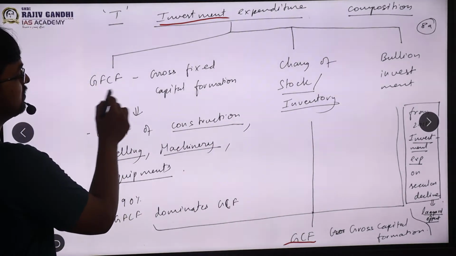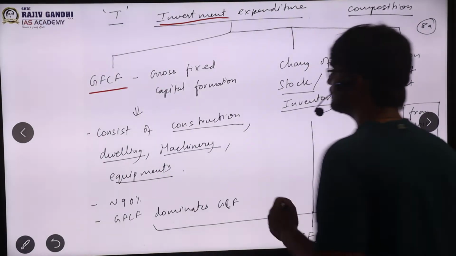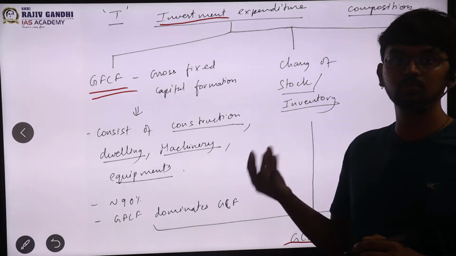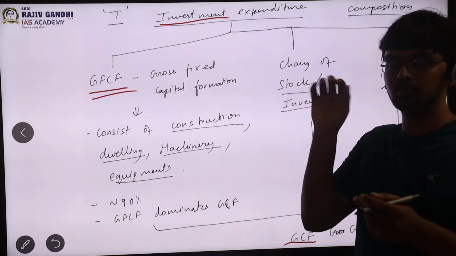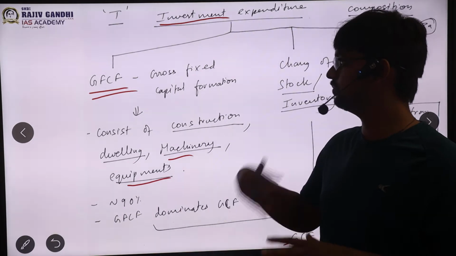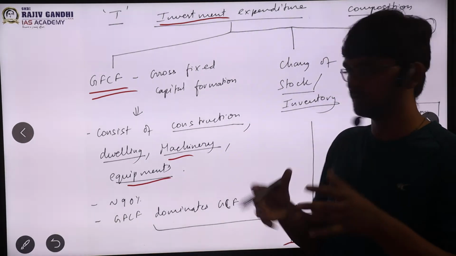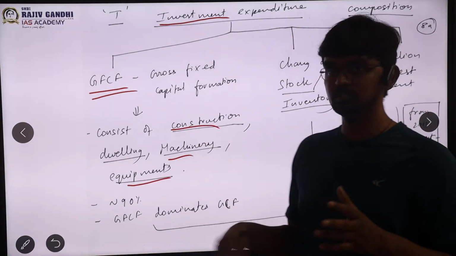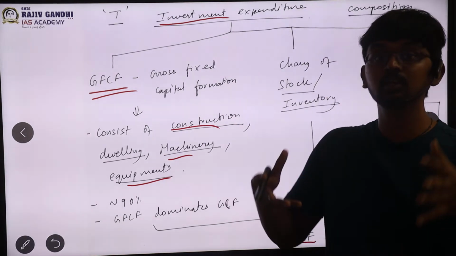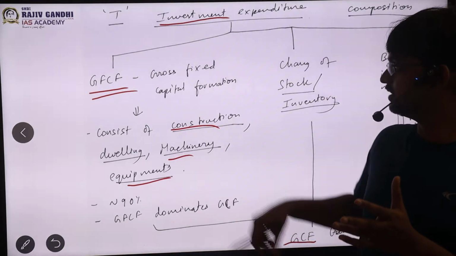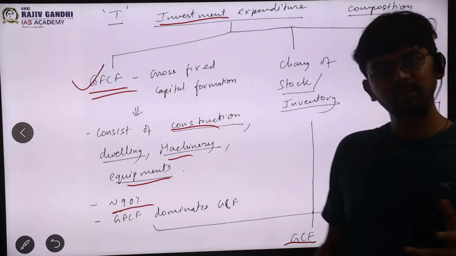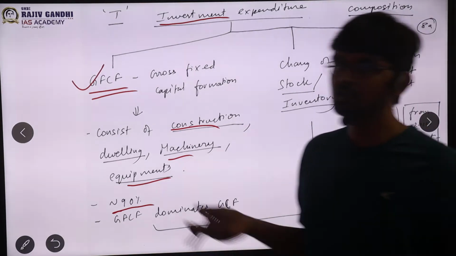First, the major component of investment is gross fixed capital formation. Gross fixed capital formation covers those unmovable or sunk or set up things, like machinery, equipment, etc. Once set up, it's fixed over there, or it can be construction, all those things. Among investment, this is the main parameter which gives maximum growth, and even the weightage is around 90% of gross capital formation. So the other two are less important.